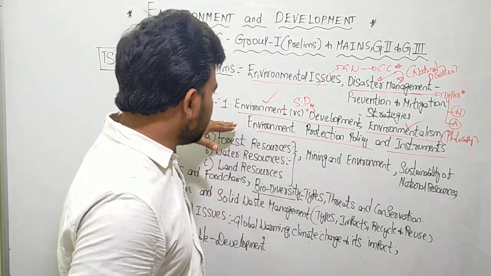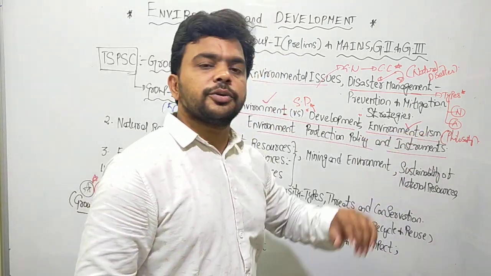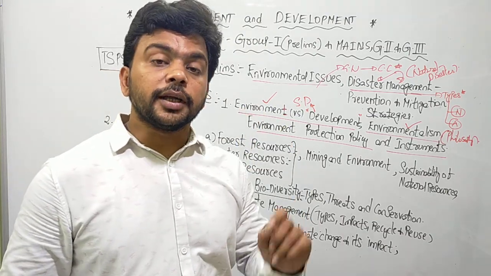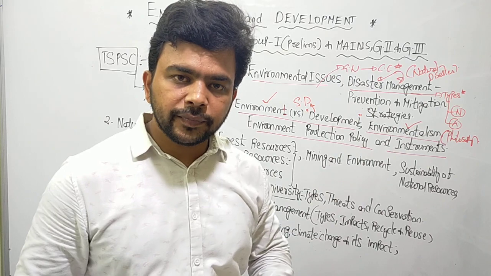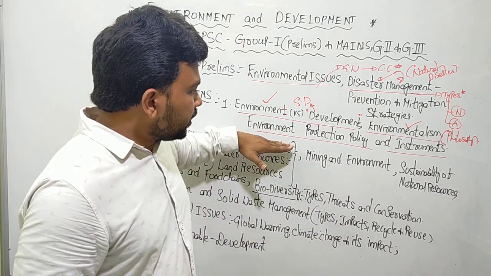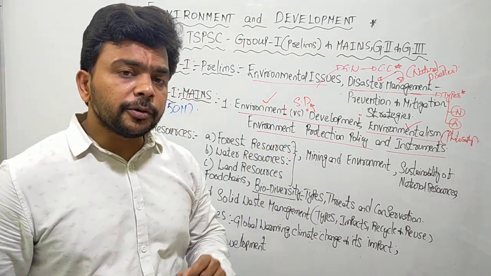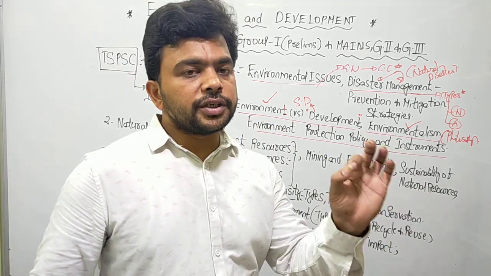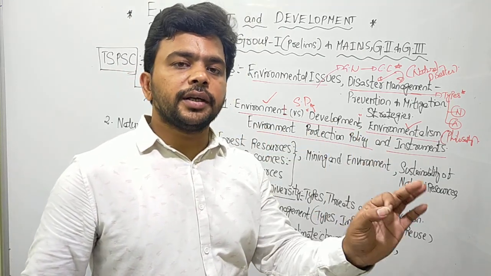So here in the environment protection policy and instruments, we discuss the various laws that are meant for the protection of the environment. For example, to ensure the protection and conservation of the water resources in India, we have the Water Protection and Conservation Act, 1974.